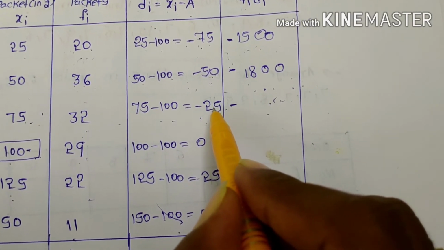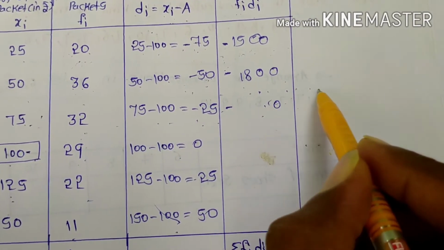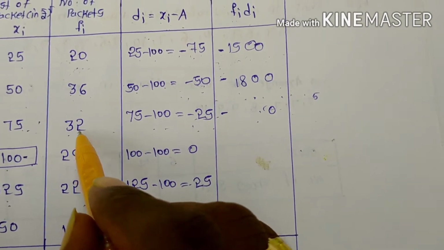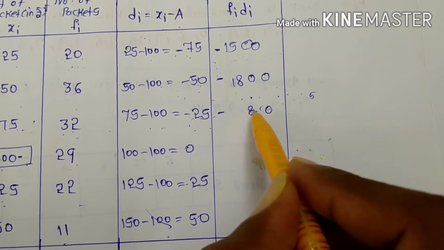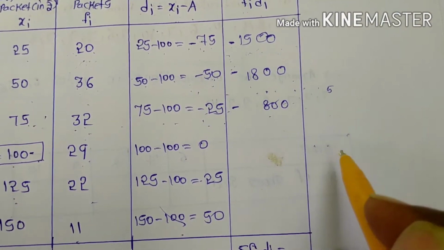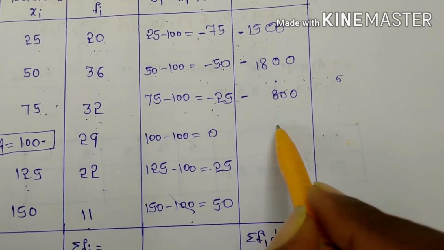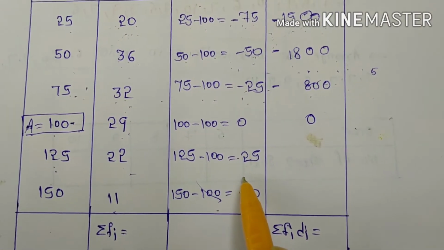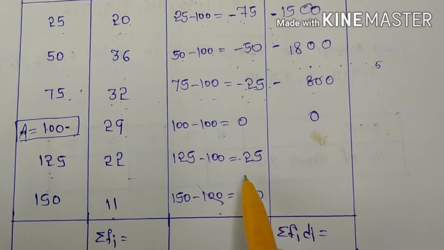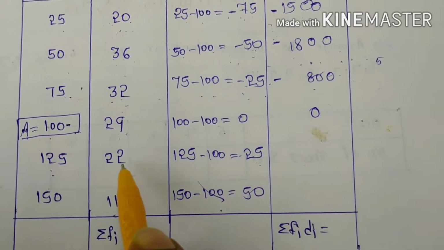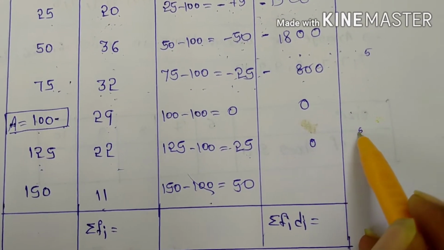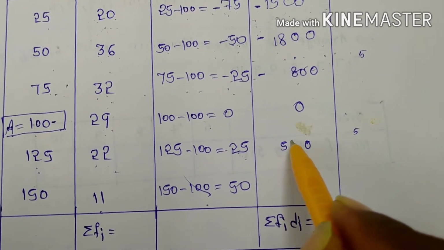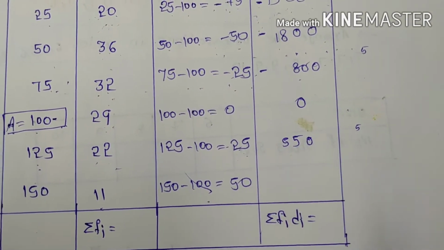Next you can do 25 twos are 50, here 5 carry. Next 25 threes are 75, 75 plus 5, 80, that means minus 800. Next you can see 29 into 0, 0 only. Next you can see 22 into 25, that means 25 twos are 50. Next, 25 twos are 50 plus 5, 55, that means plus 550 only.